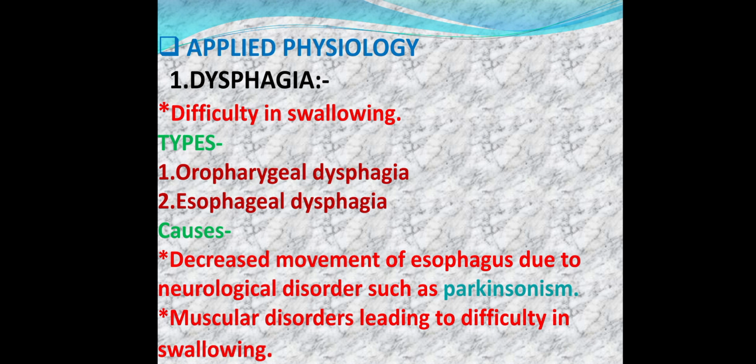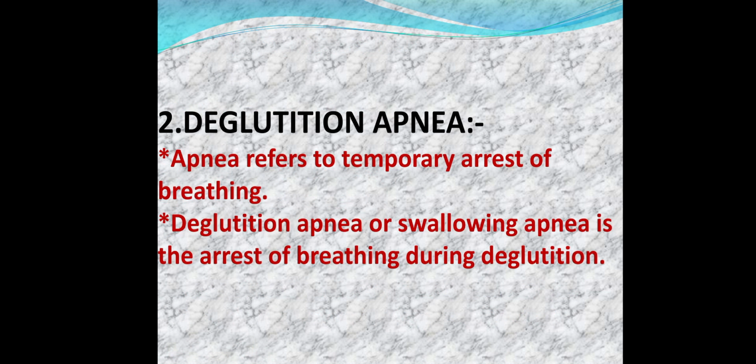Applied physiology. Dysphagia. Difficulty in swallowing is known as dysphagia. There are two types: oropharyngeal dysphagia and esophageal dysphagia. What are the causes of dysphagia? Decreased movement of the esophagus due to neurological disorders such as Parkinsonism, a disease which causes decreased movement of the esophagus. Muscular disorders also lead to difficulty in swallowing.